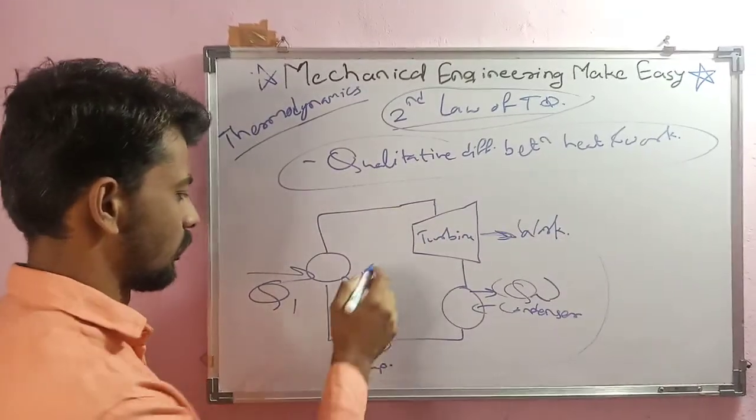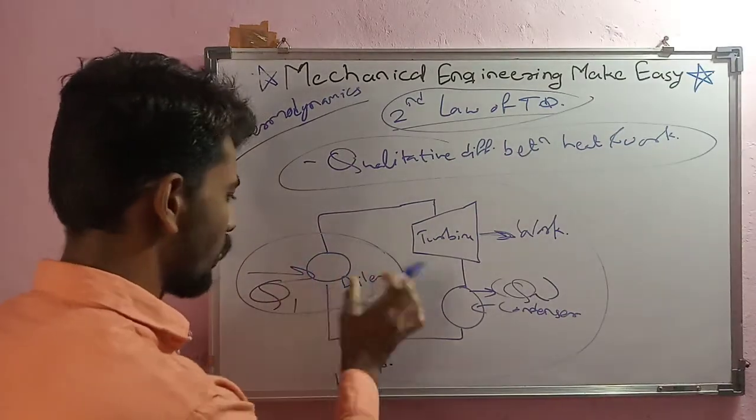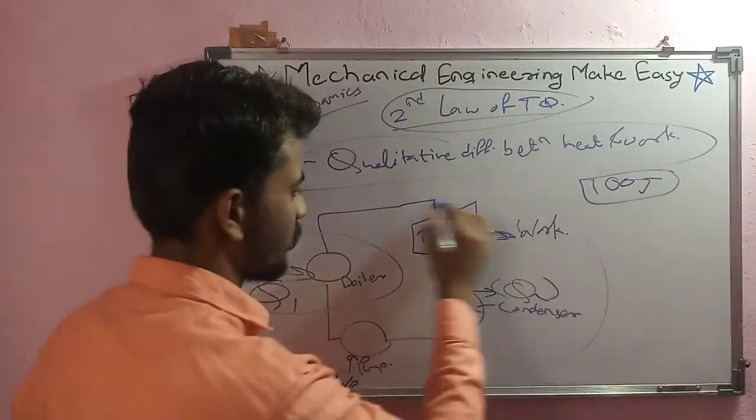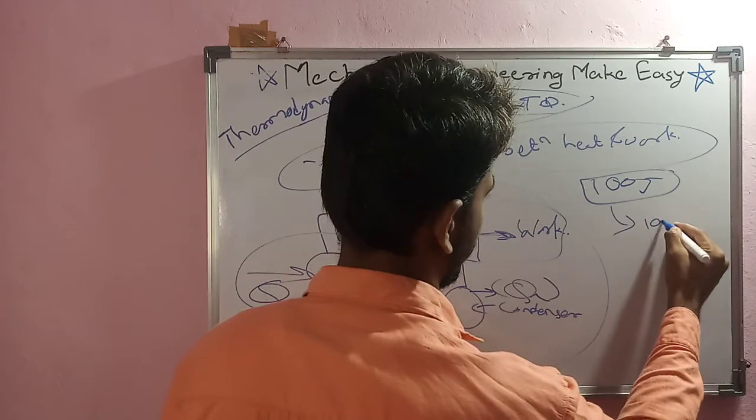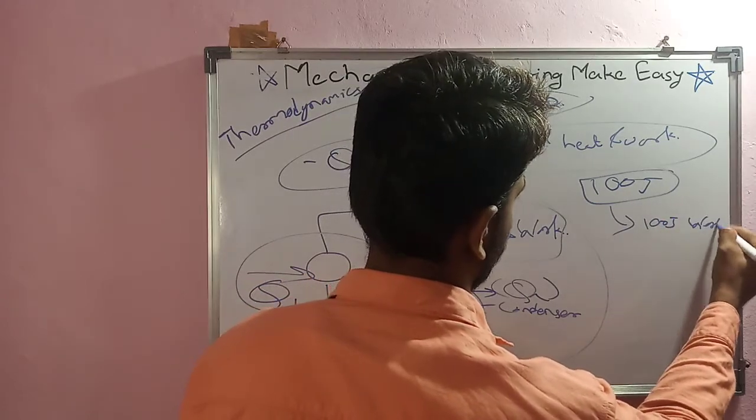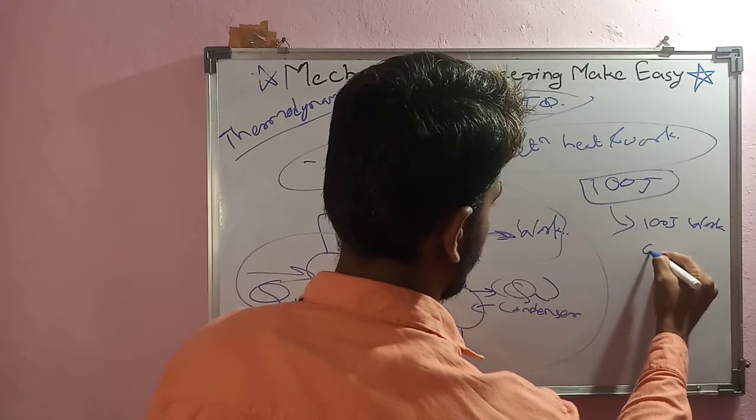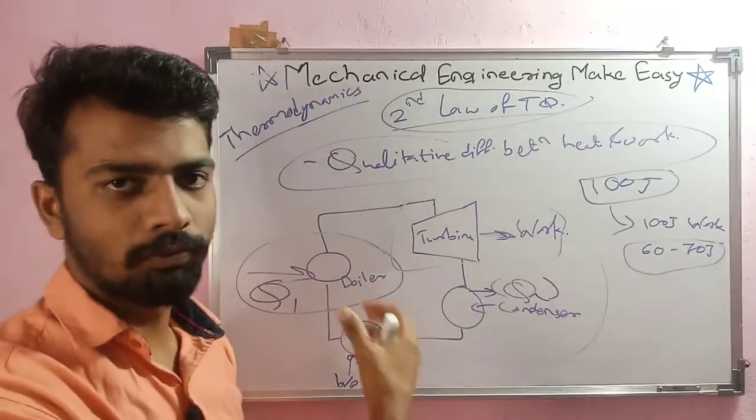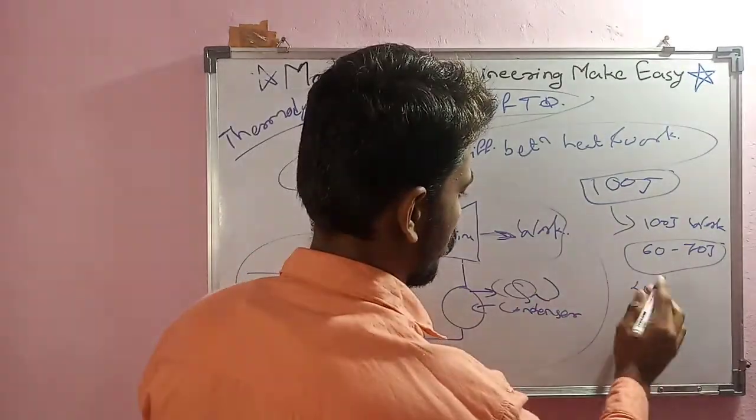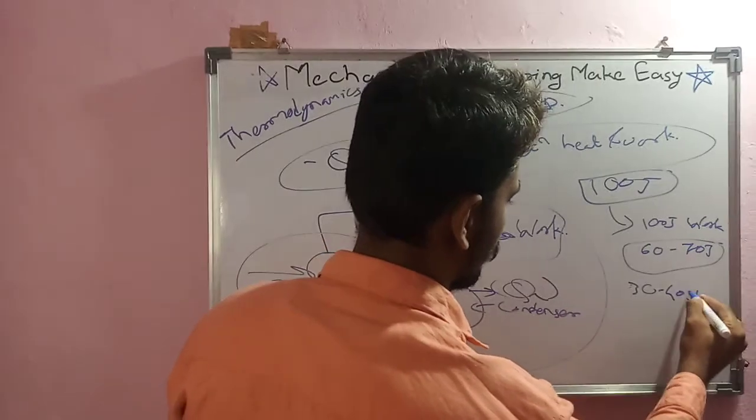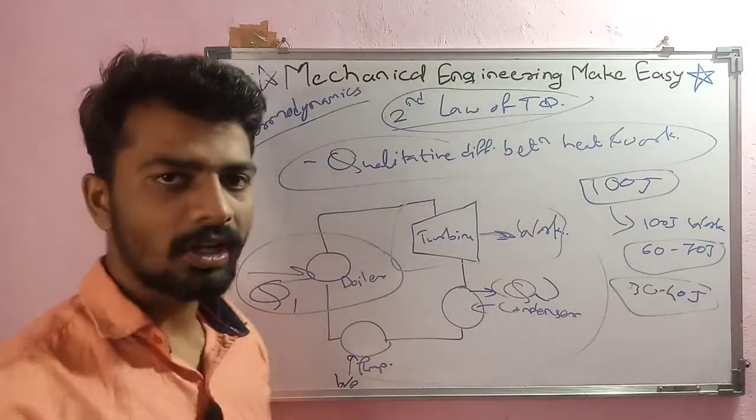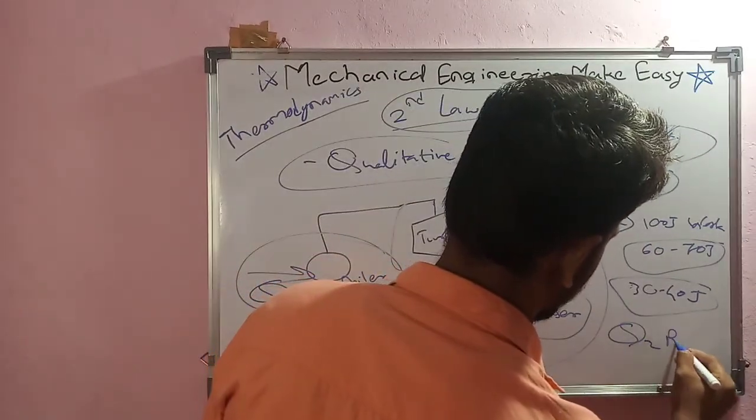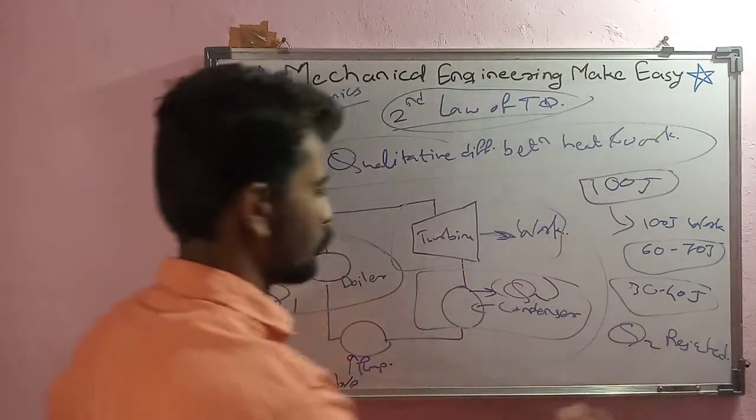In this cycle you can imagine that we are supplying Q1 amount of energy, say 100 joule of energy, but the turbine will not produce exactly 100 joule of work. The turbine will produce nearly 60 to 70 joule of work only. The remaining amount of energy we have supplied, for example 30 to 40 joule, will be rejected to the surroundings with the help of this condenser.